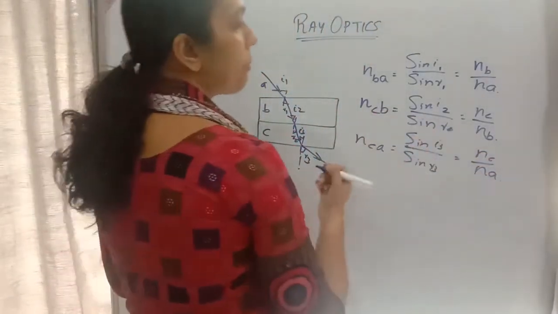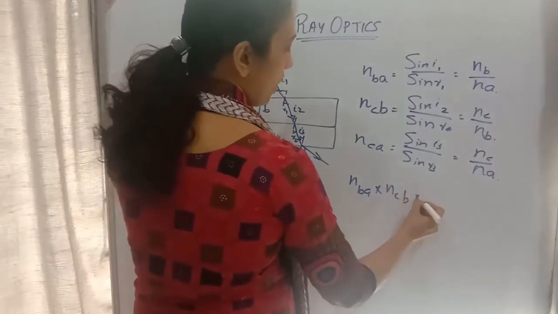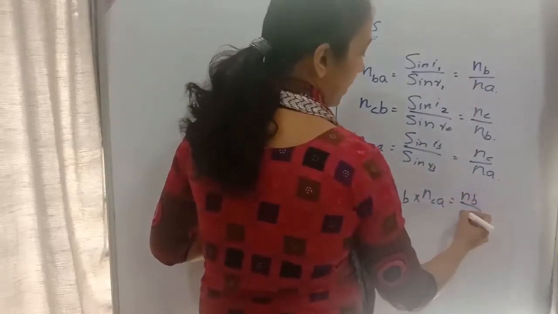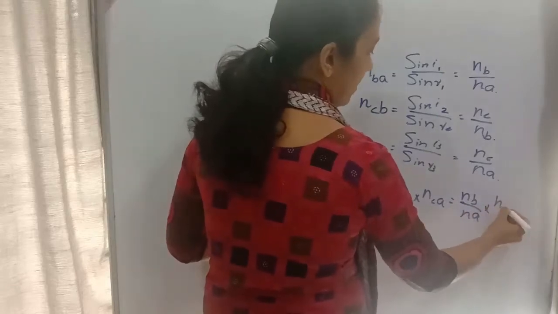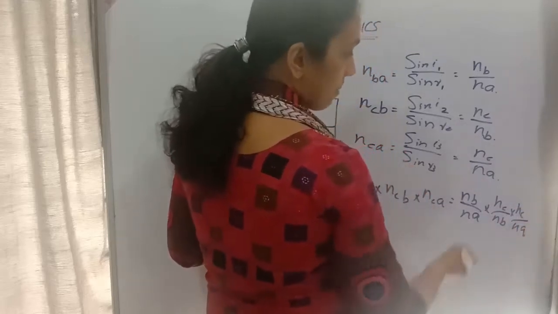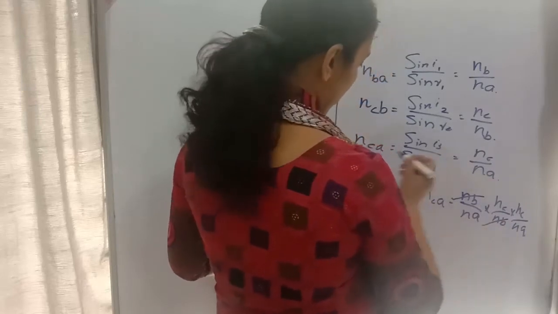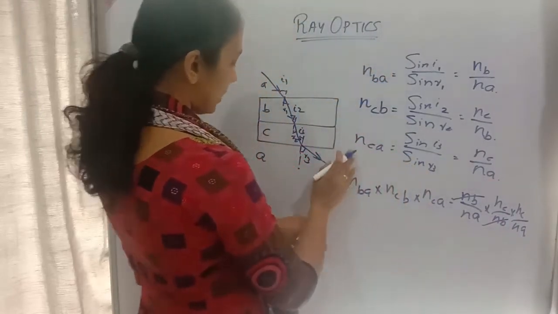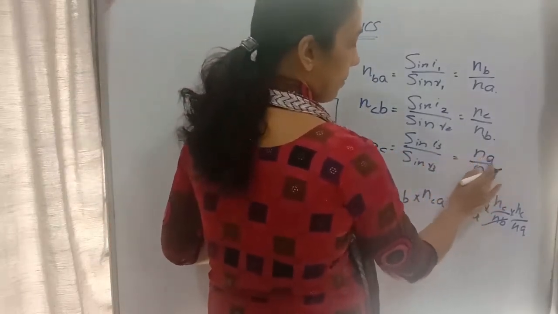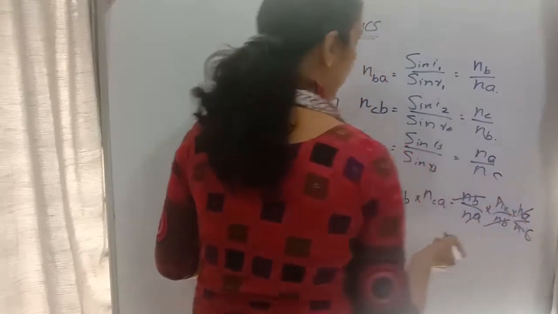So if I multiply all these, NBA into NCB into NCA, that is equal to NB by NA into NC by NB into NA divided by NC. When I multiply, NB will get cancelled, NA will get cancelled, NC will get cancelled.